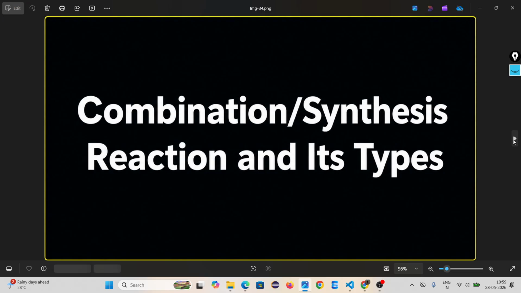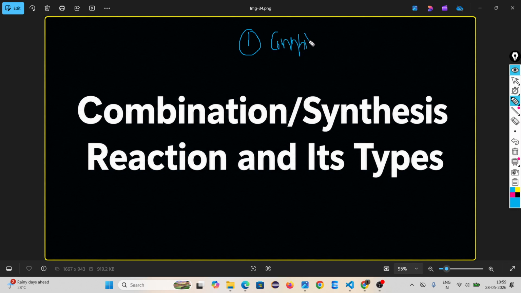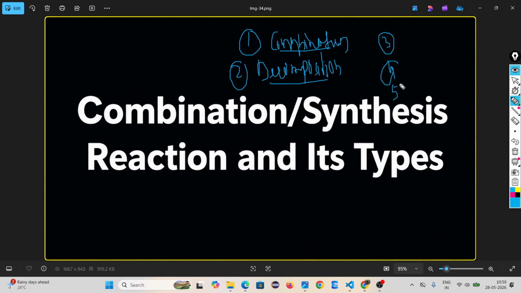Come to types of reaction. In this class, particularly, we are trying to cover types of chemical reaction. One is combination. Second one is decomposition. Third one is displacement.